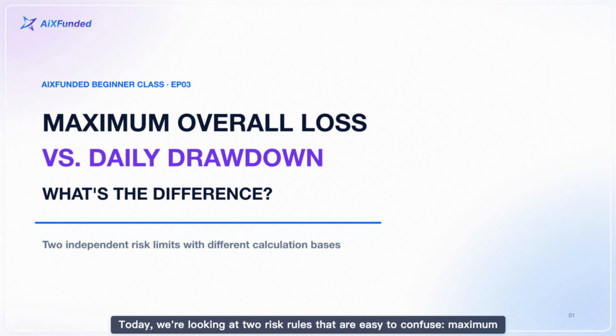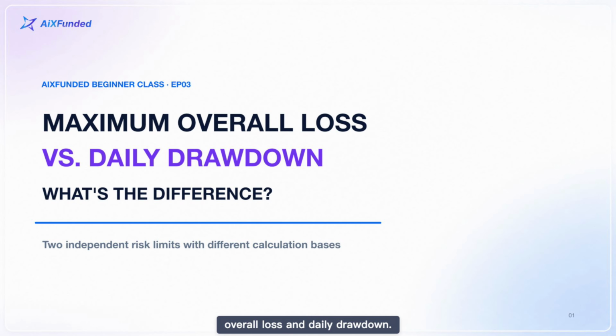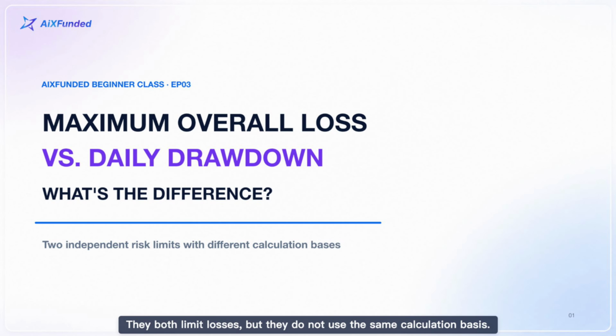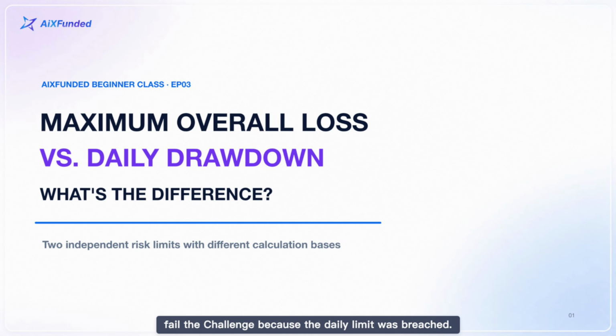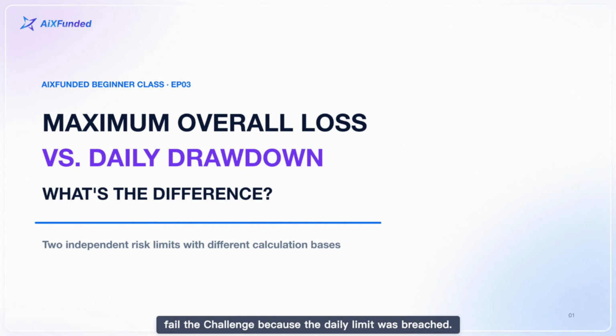Today, we're looking at two risk rules that are easy to confuse: maximum overall loss and daily drawdown. They both limit losses, but they do not use the same calculation basis. That is why an account may still be above its overall loss floor and yet fail the challenge, because the daily limit was breached. By the end of this lesson, you'll know what each term means and how to check both rules with a $10,000 account.